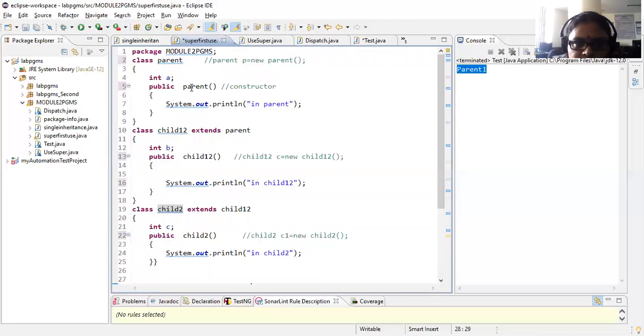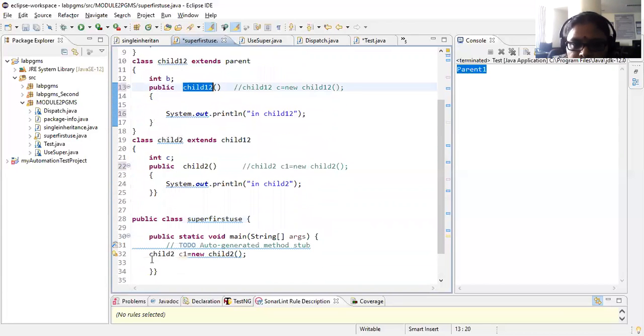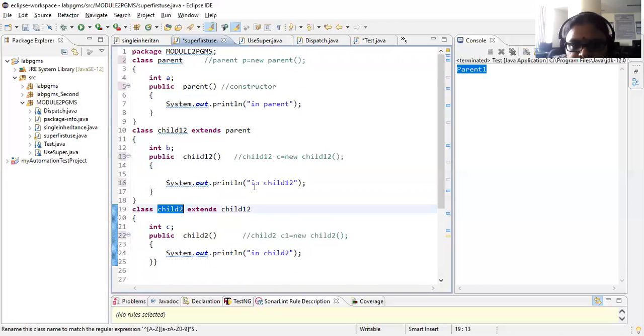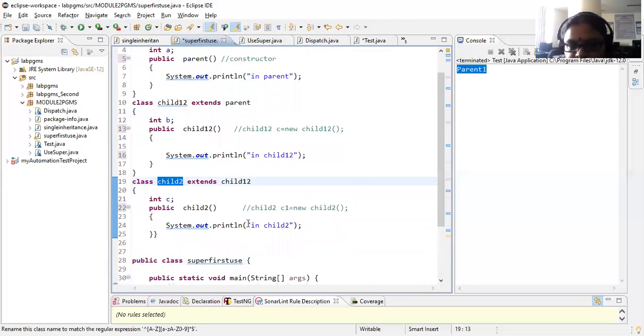Usual way of calling this parent constructor is in this way. Usual way of calling child1 to constructor is in this way. But now what I am doing, I am just creating an instance of this child2 class. What is this level of inheritance? It is multi-level inheritance. Parent to child1 to child2. So this is multi-level inheritance.